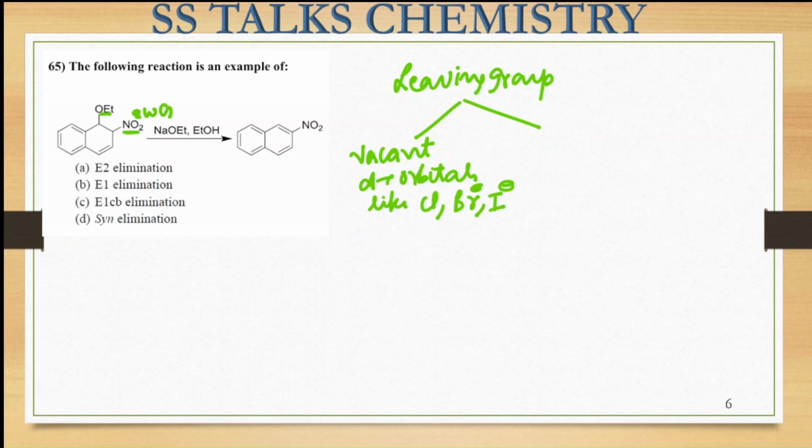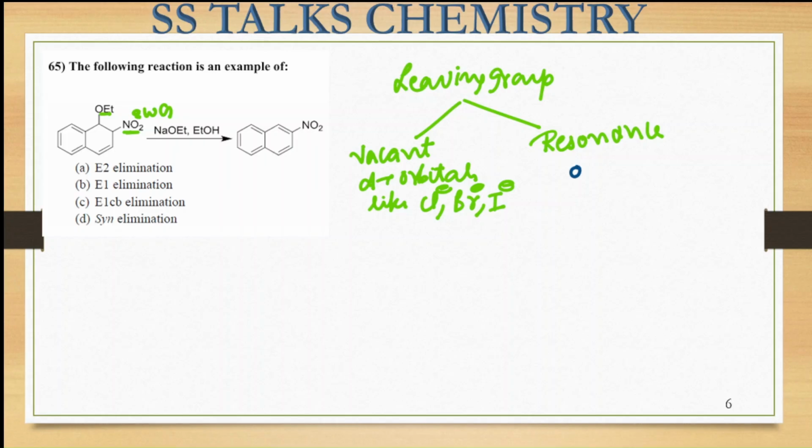All of these are my good leaving groups. And the other condition for a leaving group is that there should be the presence of resonance in it.